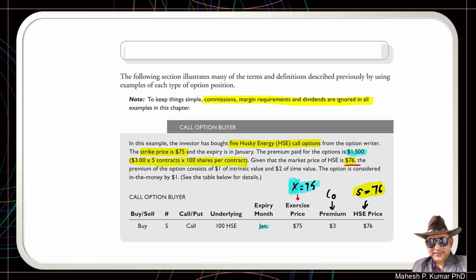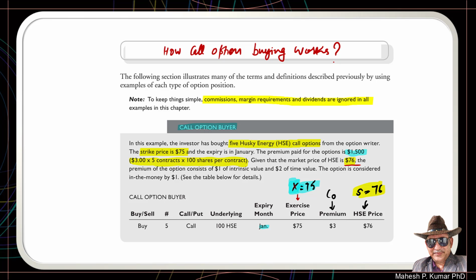In this learning, we are talking about how call option buying works. If you are a call option buyer, then you have to look at the option contract in a certain way. Let us understand this through an example.